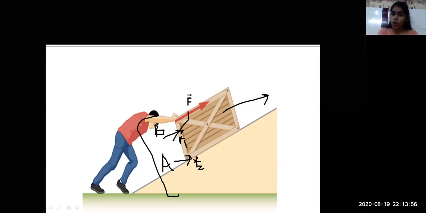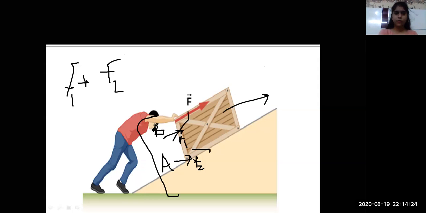Because the total force, the resultant or net force, would be F1 plus F2, that is, force 1 applied by A and F2, the second force. We will add them if both the forces are applied in the same direction, everyone. If they are applied in the opposite direction, then you will subtract the two.